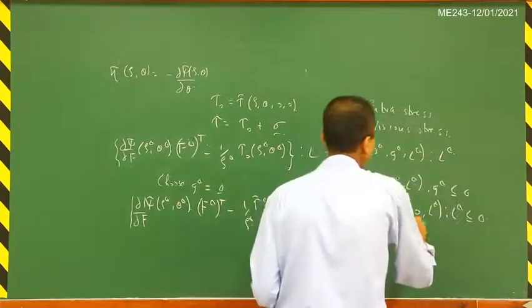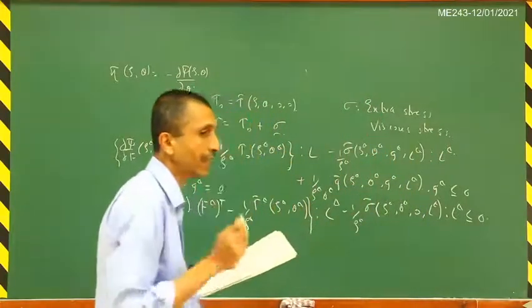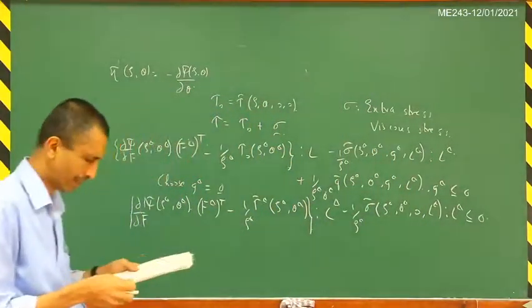So we have simply set the temperature gradient to 0 in this particular case.